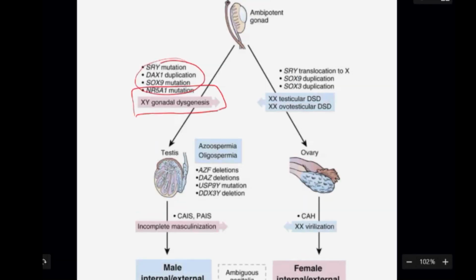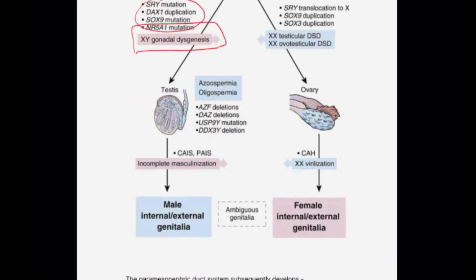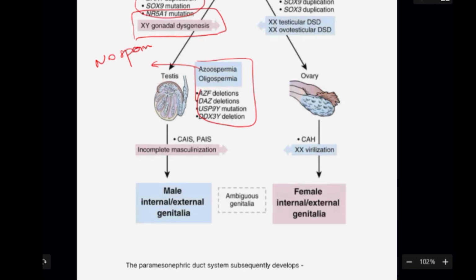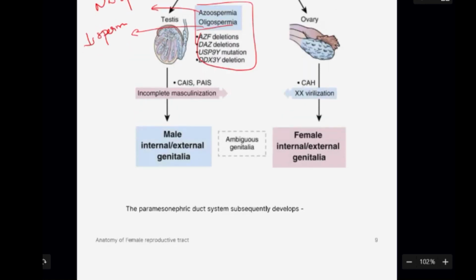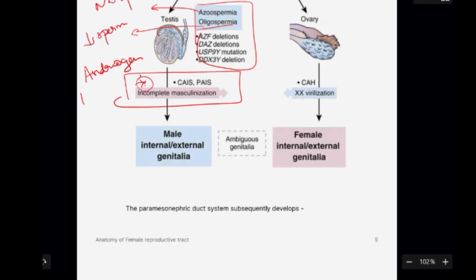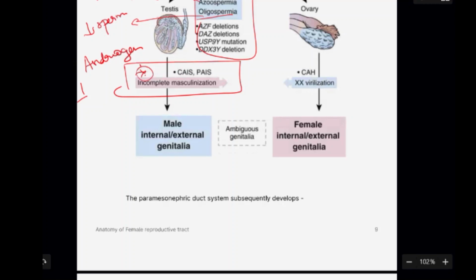If the gonad is not formed properly, all of these gene mutations can cause XY gonadal dysgenesis. They can cause azoospermia and oligospermia. Azoospermia means there is no sperm in the semen. Oligospermia means decreased sperm count in the semen. This also can cause a very important disease called AIS, androgen insensitivity syndrome.